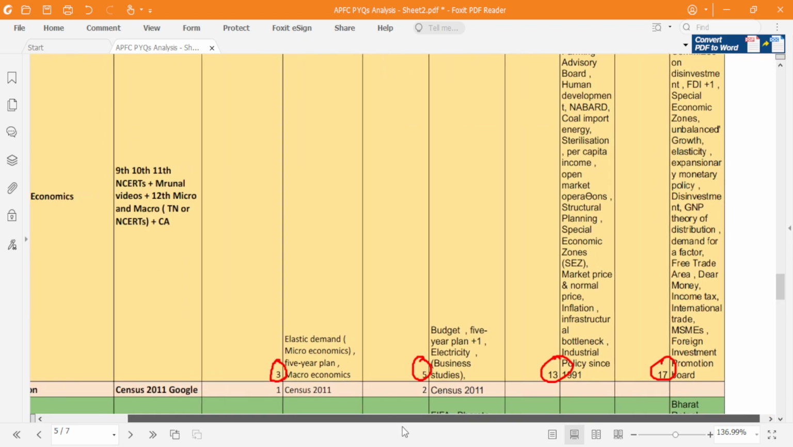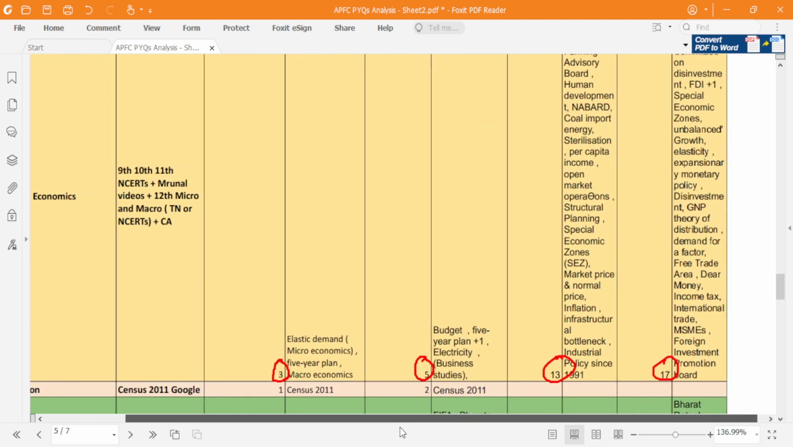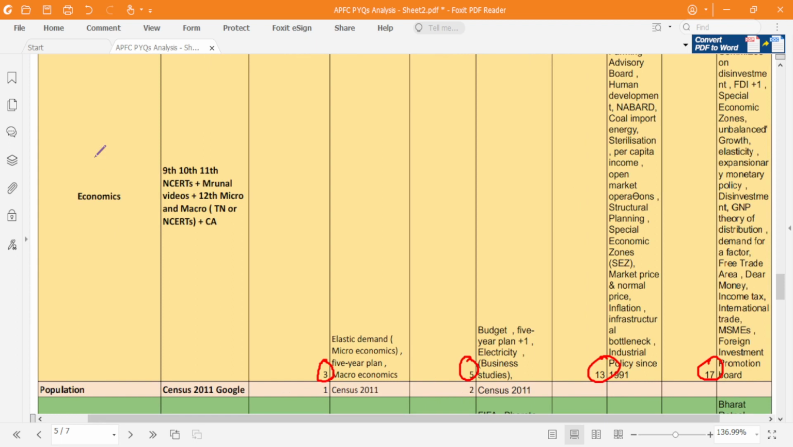In economics, the questions are not basic level, they are up to a standard level, because economics is very much related to social security schemes, right? And labor laws, okay, employment. So that's why economy automatically becomes a very important topic. For that you should refer to the 9th, 10th and 11th NCERTs. There is no doubt about it, that we have to do. And micro and macroeconomics of the 12th NCERTs.